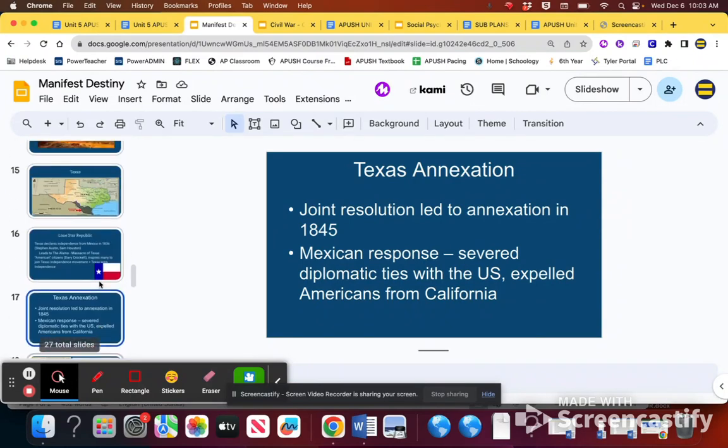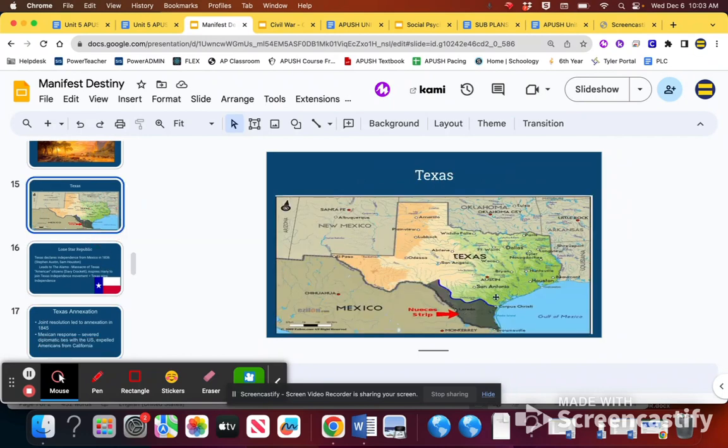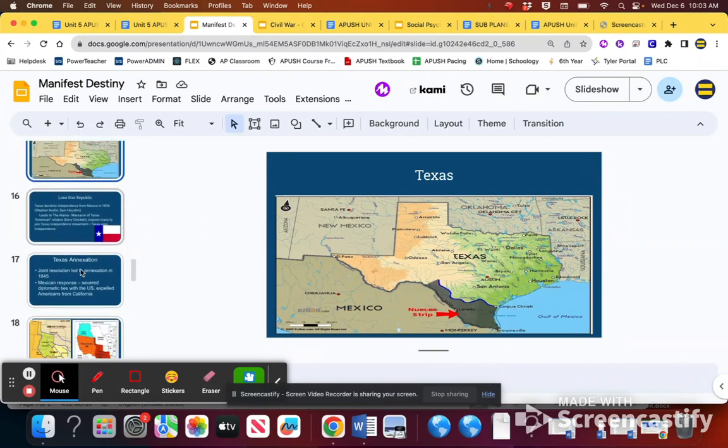And then we're going to have a whole border dispute with Texas in this area you can see here on your screen called the Nueces Strip. Basically, the Americans think that Texas ends at the Rio Grande, where the arrow is pointing, and the Mexicans think that the state of Texas should end at this blue line here, the Nueces River. And we have some issues in this area that eventually causes the Mexican-American War.